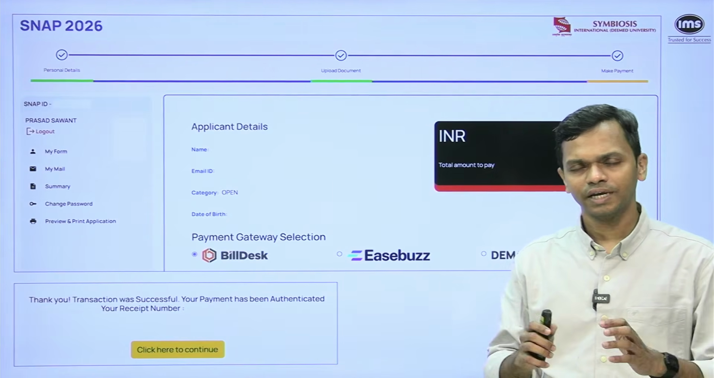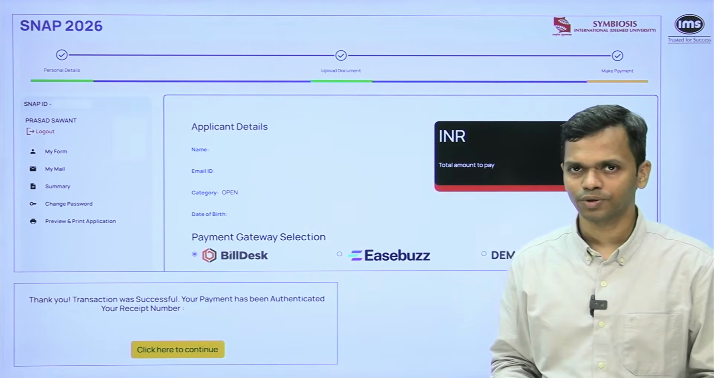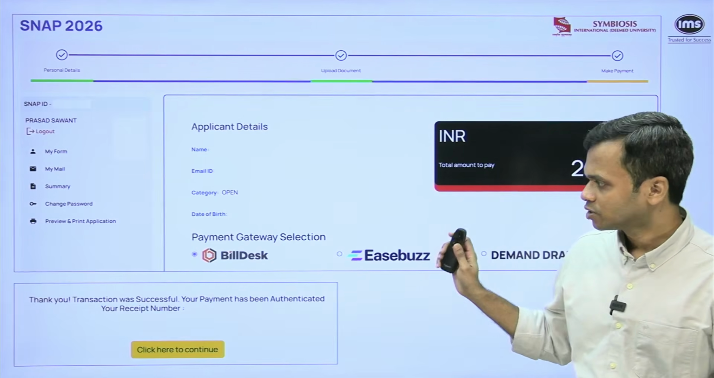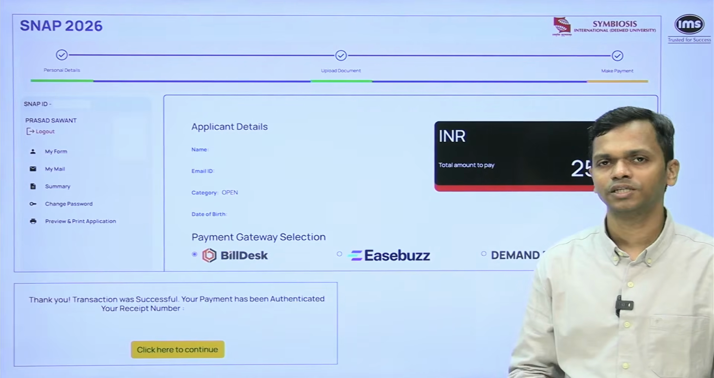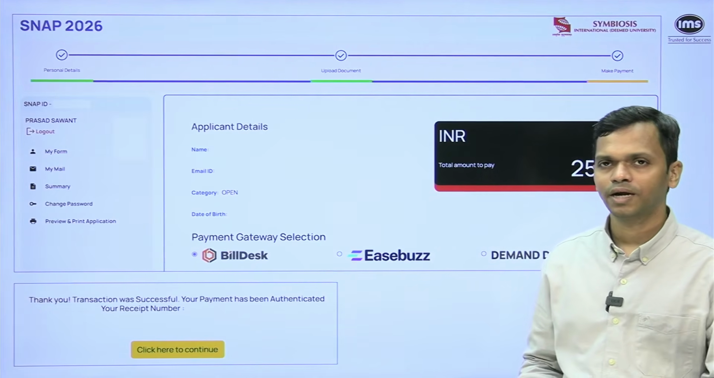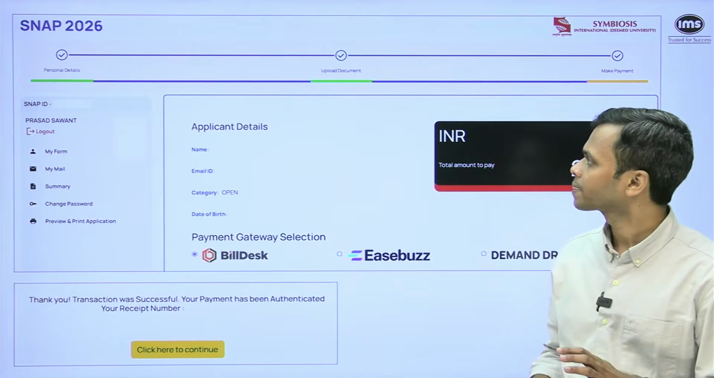That's not going to happen. And that is why take your time to decide what all snaps you're going to take. All right. So now then just proceed, make the payment. Once your payment is done, you will get transaction successful message and receipt number and all of that. And then you can continue with the rest of the form.